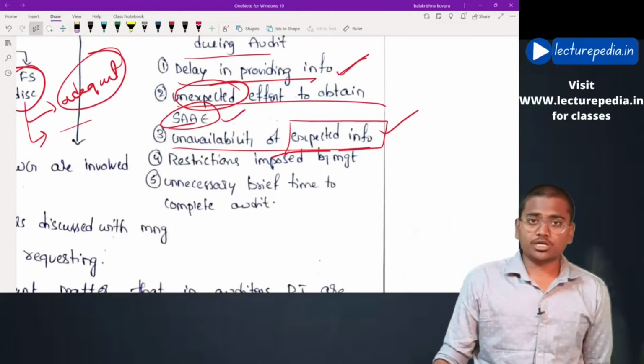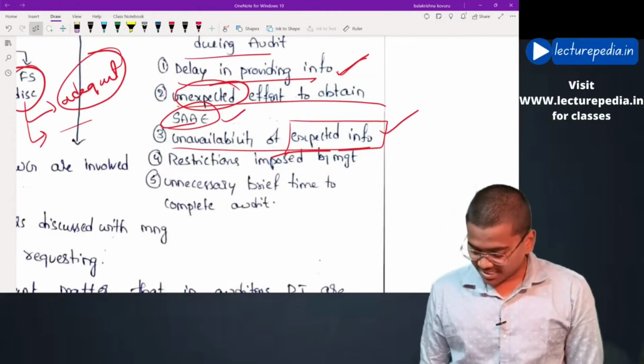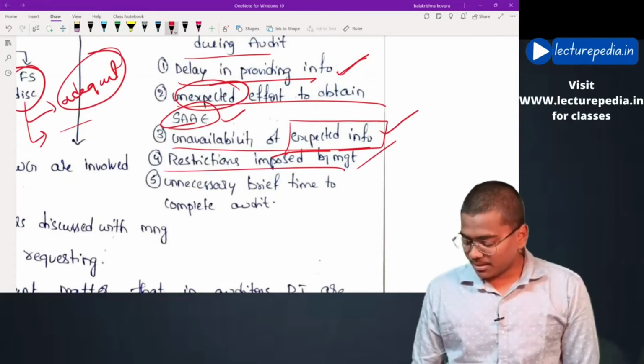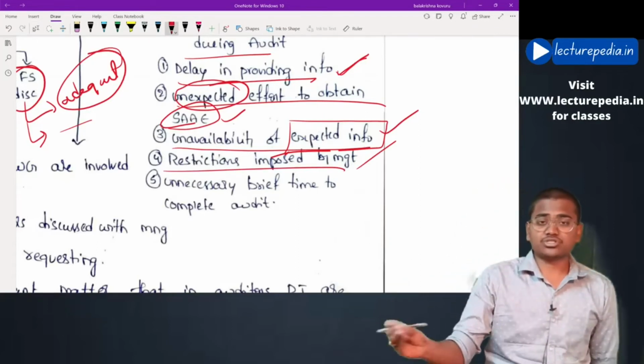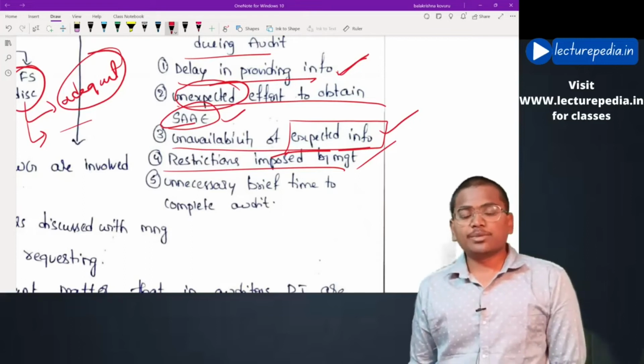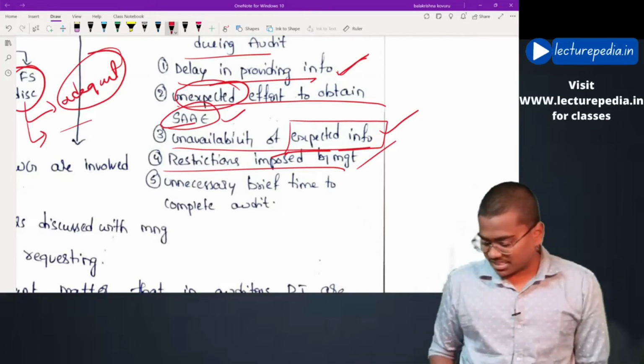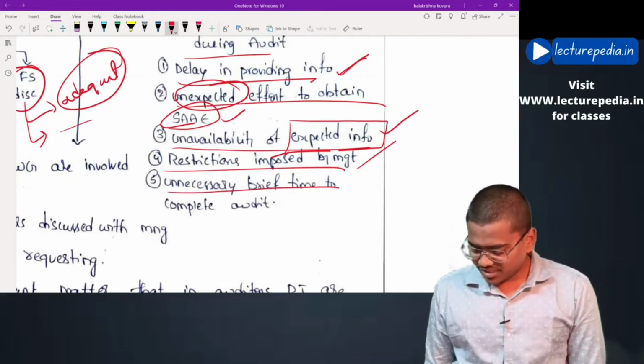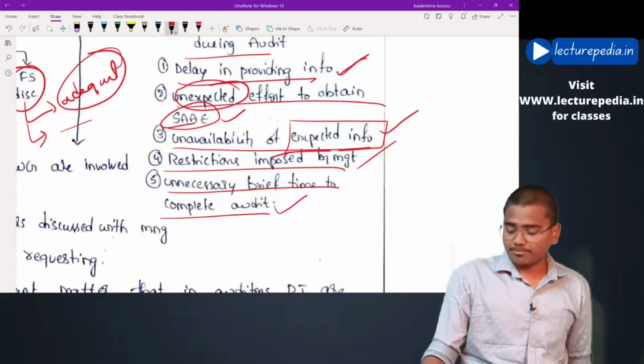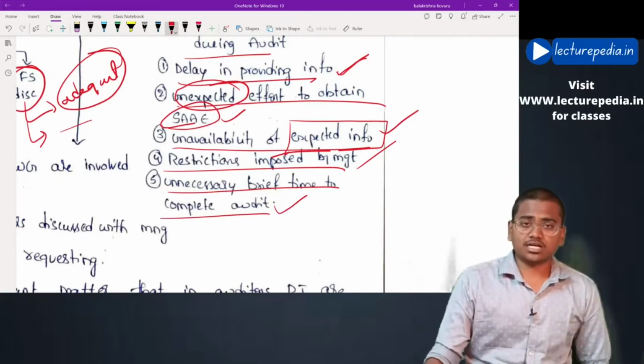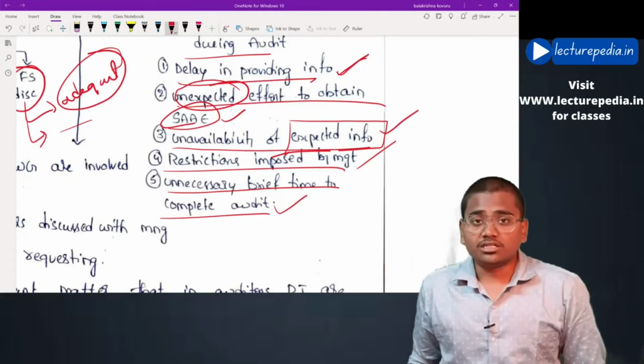Even the same has to be communicated to TCWG. Next, restrictions imposed by management. In case management has imposed any restrictions on the auditor, the same has to be communicated to those charged with governance. And unnecessarily brief time to complete the audit. In case management forced the auditor to complete the audit within this time.